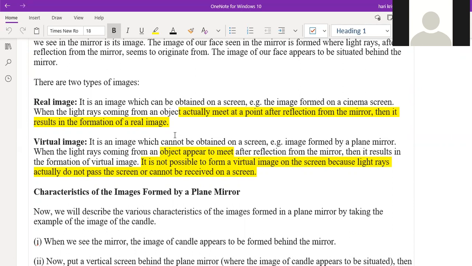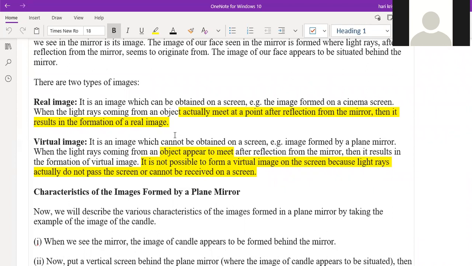For example, with a torchlight, if I am in the middle and there is a wall behind, and I switch off all the lights and turn on the torchlight towards me, I can see a black patch on the wall behind. That is nothing but the shadow, and the wall where the shadow falls is called the screen. That is one of the characteristics of a real image.